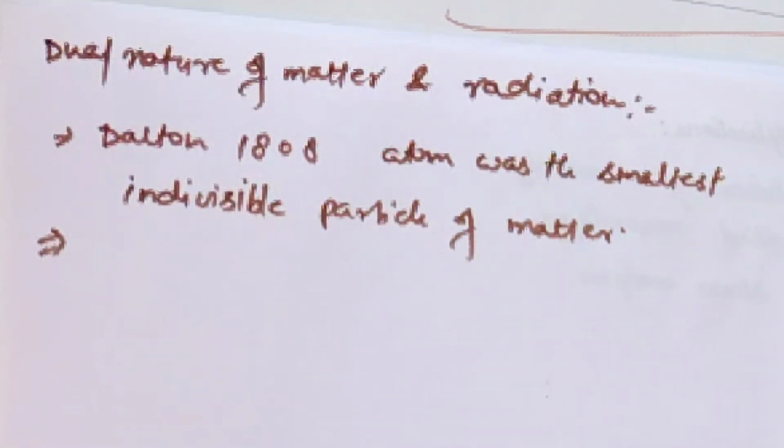J. J. Thomson, Goldstein, Chadwick and many more scientists explained that the atom is not the smallest particle but has a complex structure of its own and is made up of still smaller particles like electrons, protons and neutrons.